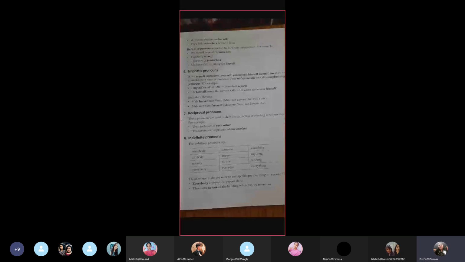Now we come on to the seventh one, reciprocal pronoun. These pronouns are used to show that an action or a feeling is reciprocated. For example, they took care of each other. Reciprocal pronouns are very easy. So each other, one another, these are reciprocated. What I did to you, you did to me is called reciprocal. Okay. Each other, we love each other. So here reciprocal is happening. So that is what reciprocal pronouns are.